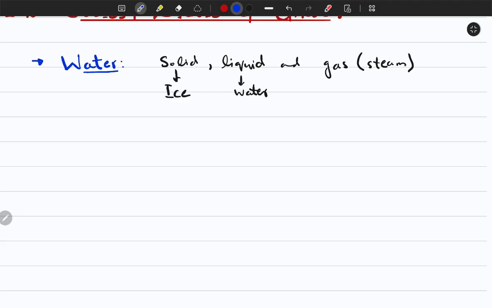Now, how do we change these forms? We talked about it a little bit, all right? You can change these forms. These are basically physical states of water. They can be changed by heating or cooling.